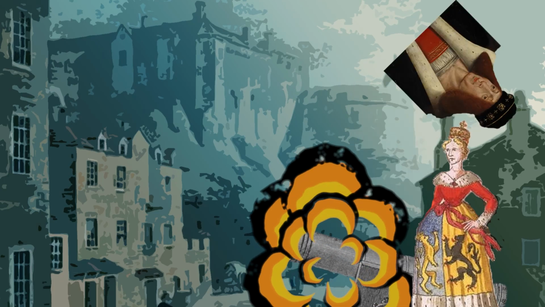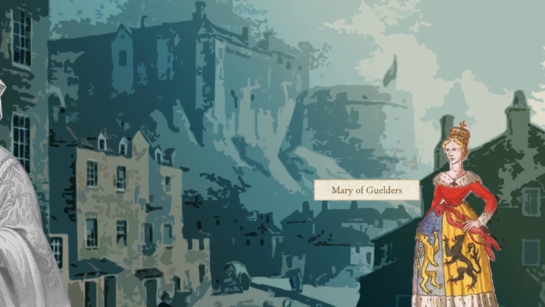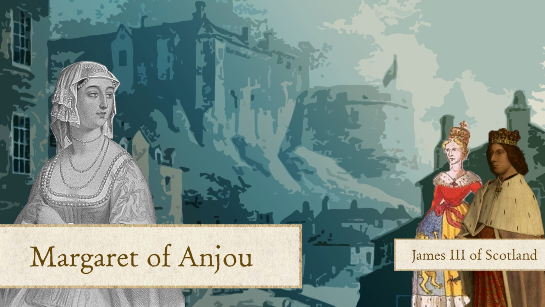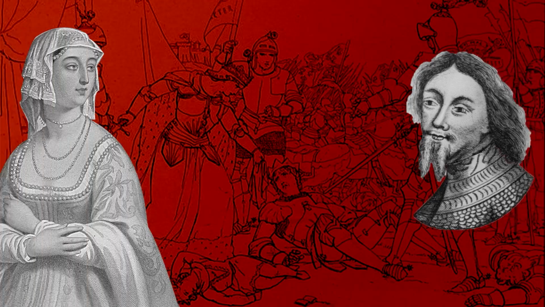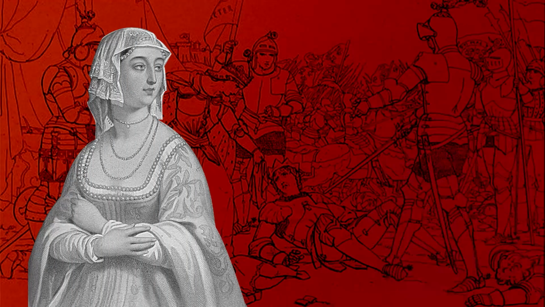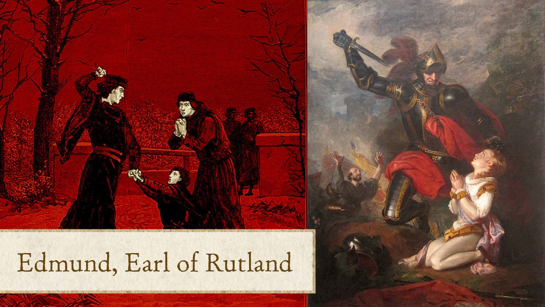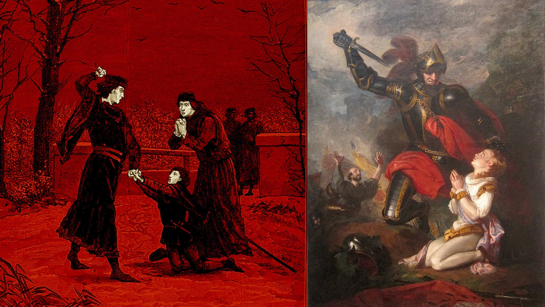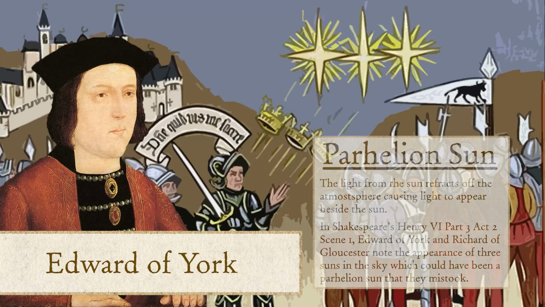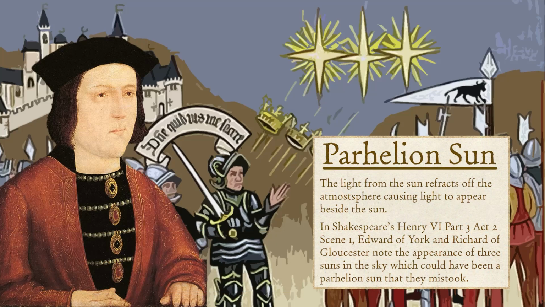This time, however, Margaret of Anjou, Henry VI's wife, had fled to Scotland. Margaret got James III of Scotland's support and continued the fight. On December 30th, the Yorkists suffered a major defeat at the Battle of Wakefield, as their leader, Richard of York, was killed in battle. As the Yorks were fleeing, Richard of York's second eldest son, Edmund, Earl of Rutland, was killed by John Clifford. With the leader of the Yorks now dead, Richard's eldest son took charge and was successful at the Battle of Mortimer's Cross, defeating and executing Owen Tudor.